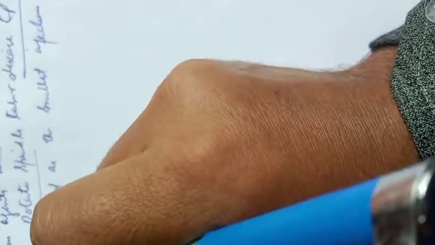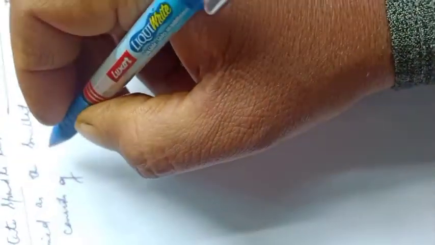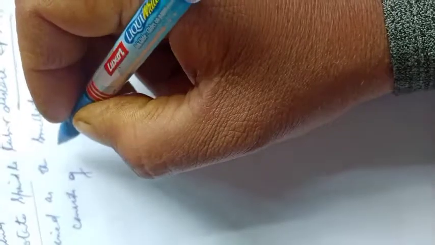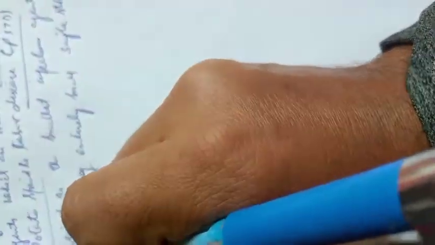They are even smaller than viruses and consist entirely of small single-stranded RNA without a protein coat.